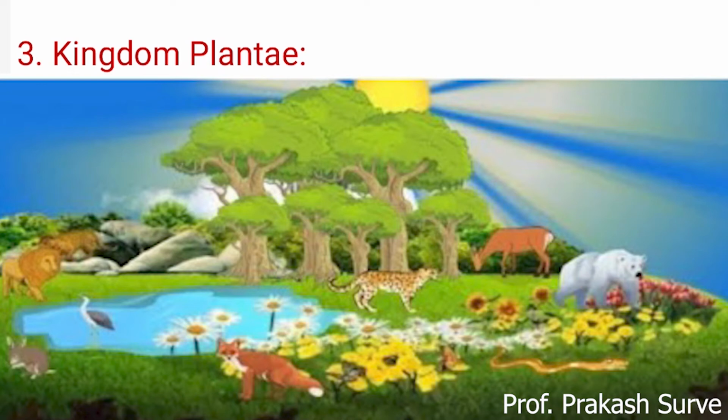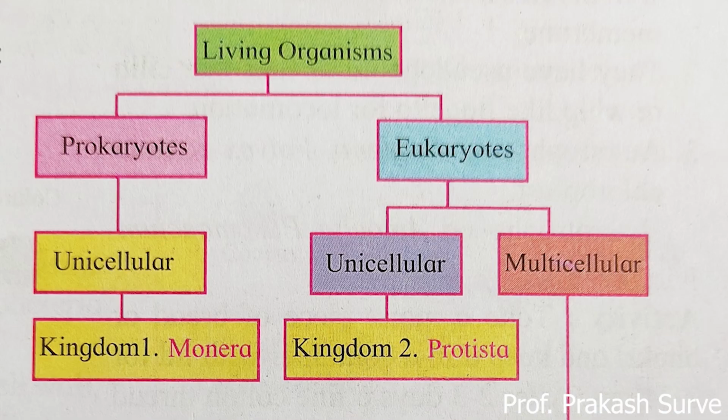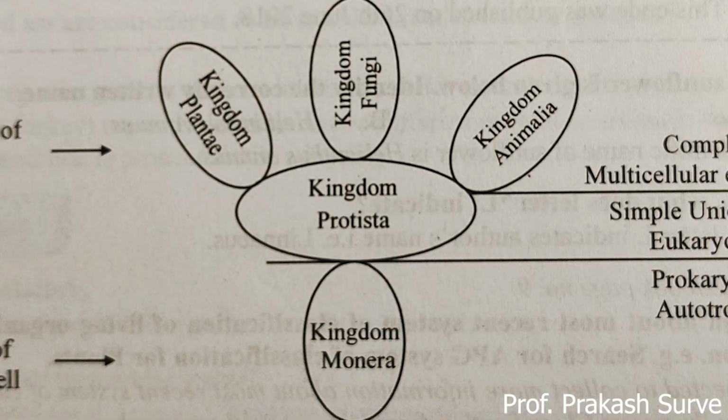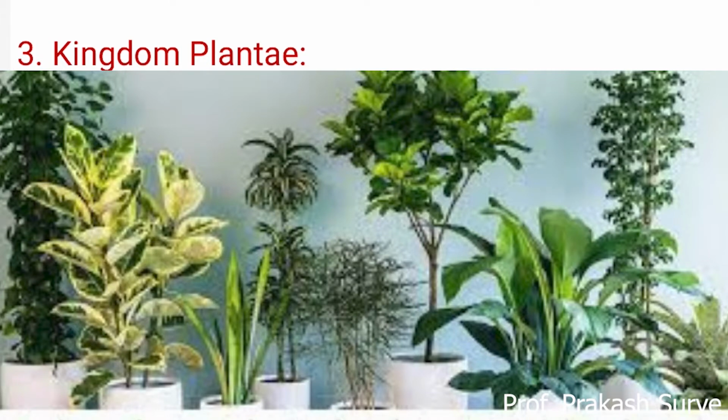Welcome dear student. In the next lecture of the second lesson, that is the systematics of living organisms, in the previous lecture we discussed the introductory part of the five kingdoms of classification. In that we learned kingdom Monera and kingdom Protista. Protista is a connecting link between the kingdom Monera and the kingdoms fungi, plantae and animalia. Next we are going to learn about the kingdom plantae.